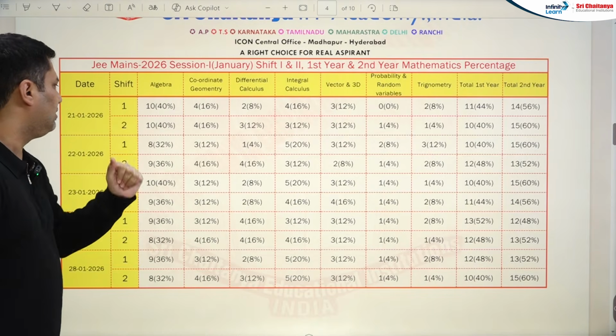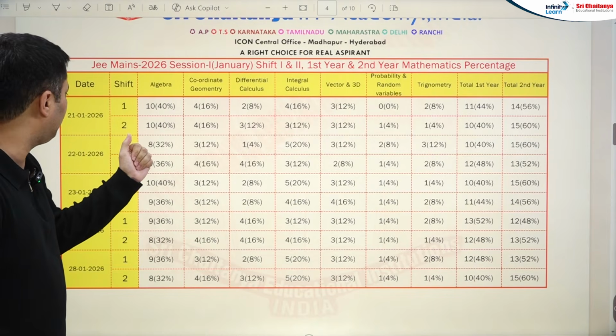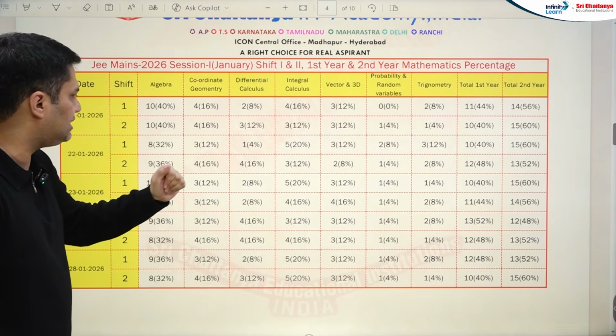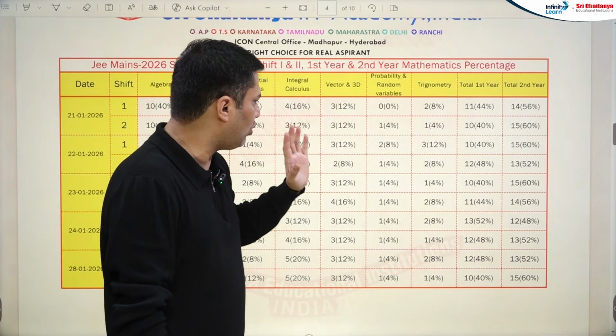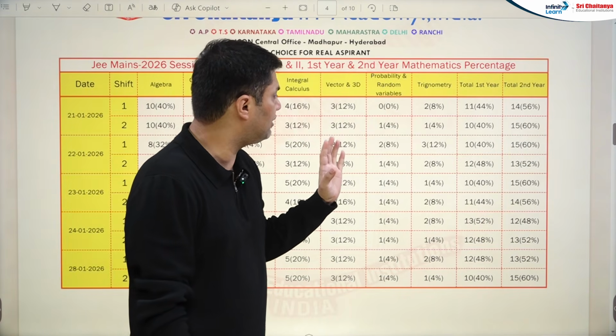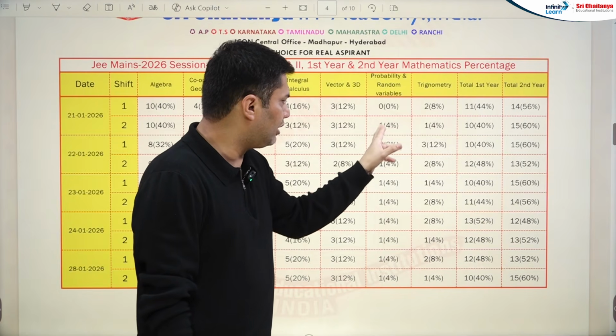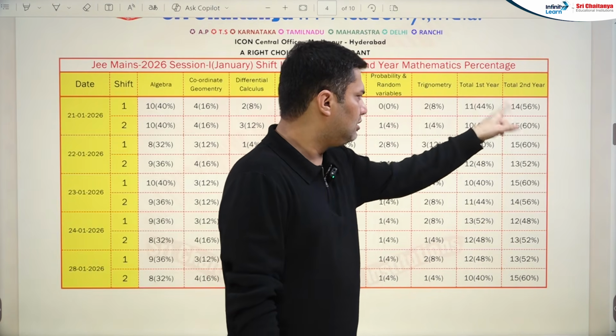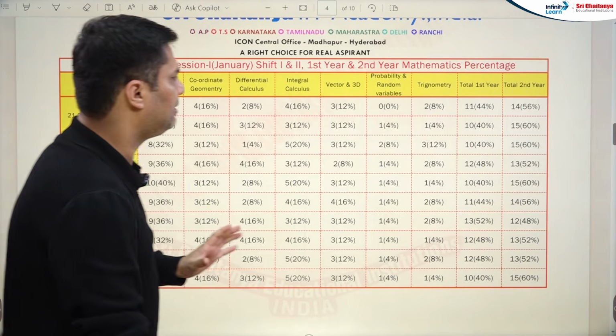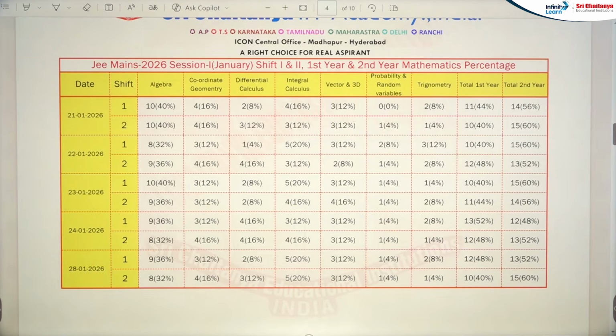Like algebra, it was 40% in both the shifts, coordinate 16, differential calculus, integral calculus 16 and 12, vector 3D is almost equal in the first two shifts of 21st January, probabilities 1 question and 0 question, that means only 1 question difference, trigonometry 1 question difference. So overall you can clearly see that yes, this was the weightage.